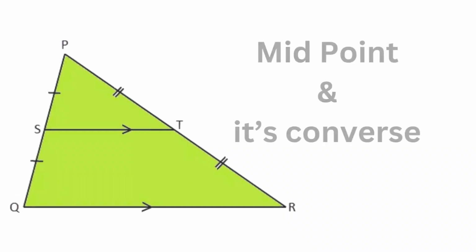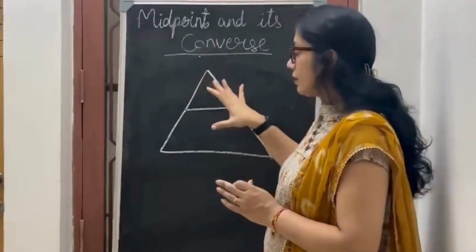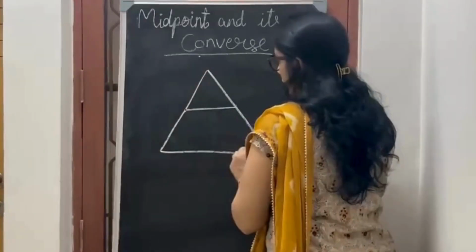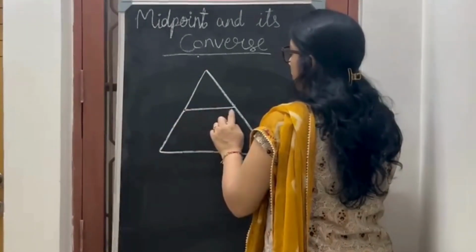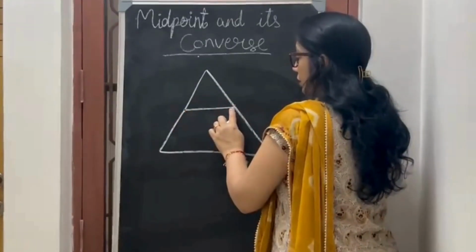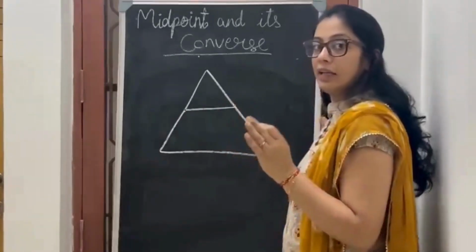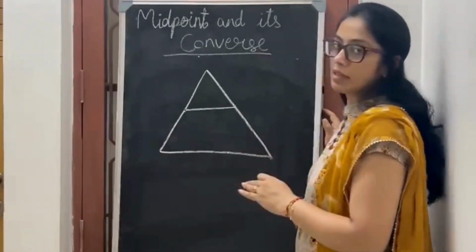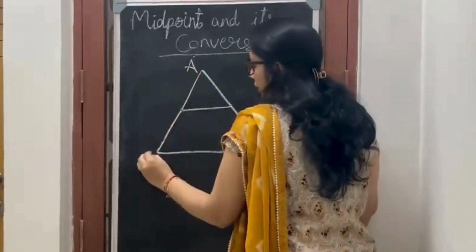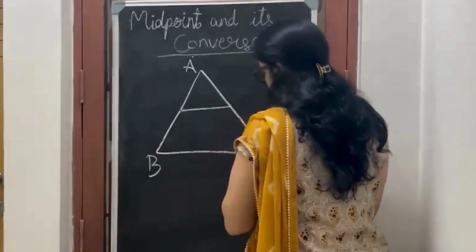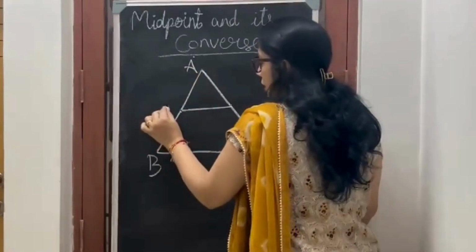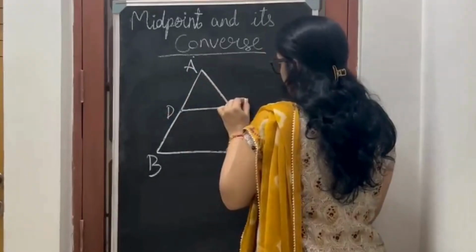I will teach you the midpoint theorem and its converse. The theorem says that when in a triangle you join the midpoints of any two sides, the line is parallel to and equal to half of the third side of the triangle. Here I have drawn a triangle ABC. The midpoint of AB is D and the midpoint of AC is E.